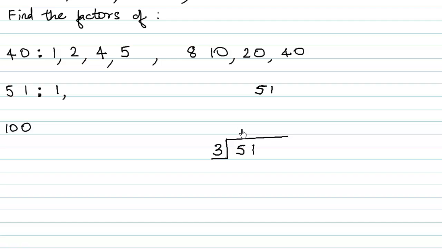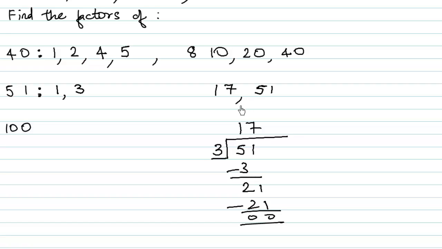3 ones are 3, and 3 sevens are 21. That's right. So it is divisible by 3. Not only do we get to know whether it is divisible by 3 or not, we also get the other factor, this quotient, this 17. So 17 is also a factor of 51.